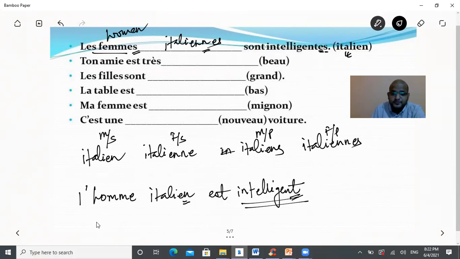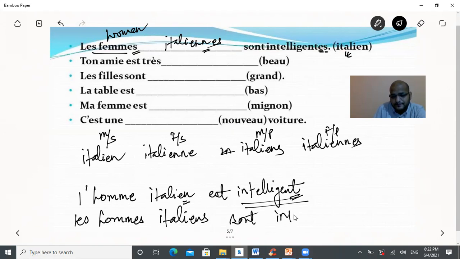Now I'll be writing the plural form of this sentence. L'homme italien est intelligent will be les hommes italiens sont intelligents. Extra S is required in this masculine plural form of the sentence. So remember these changes. There'll be four forms of adjective, profession, and nationalities. So here it is, the nationality.